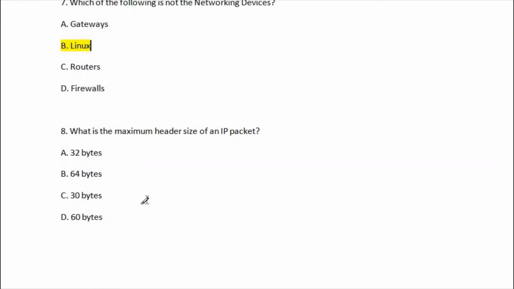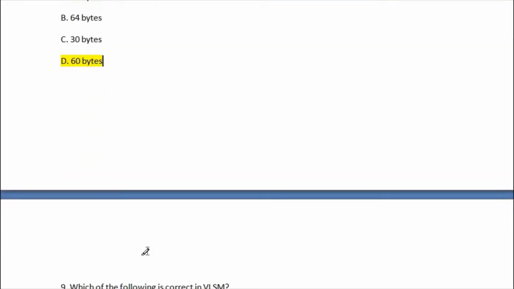Let's go for question number 8. What is the maximum header size of an IP packet? First option is 32 bytes, second is 64 bytes, third one is 30 bytes, and last one is 60 bytes. So the right answer of question number 8 is option D, 60 bytes. This is the right answer.